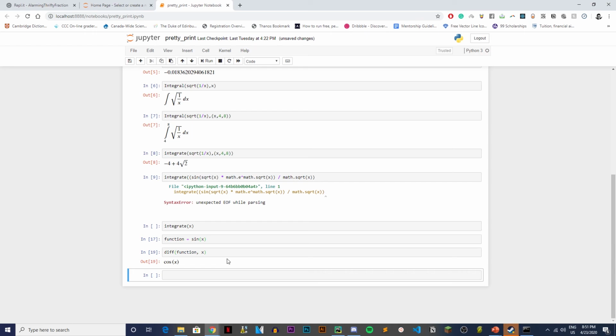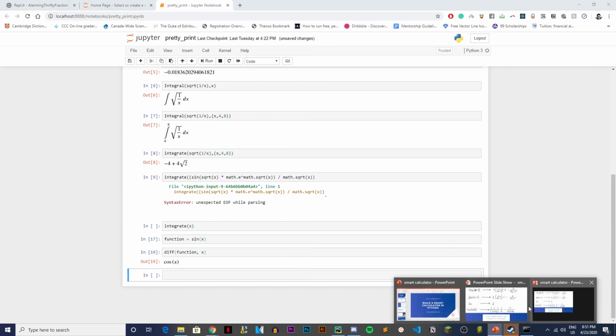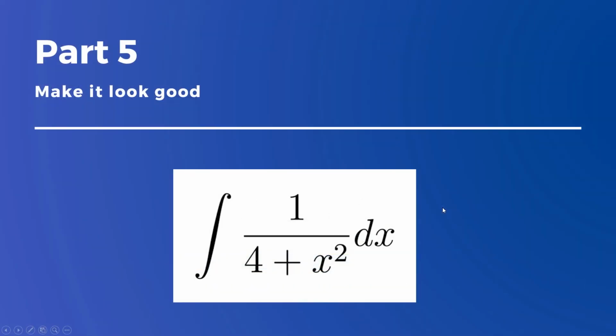So that's pretty much it for today. Let me go back to my presentation, I guess. And yeah, making it look good. So we made it using LaTeX.